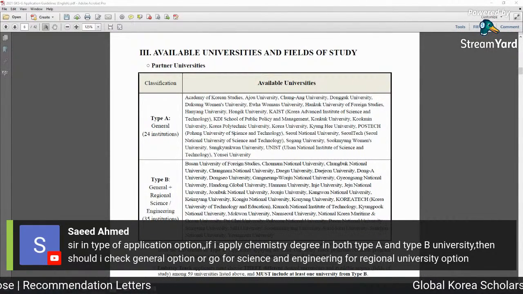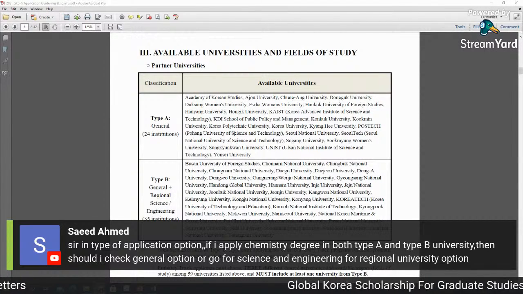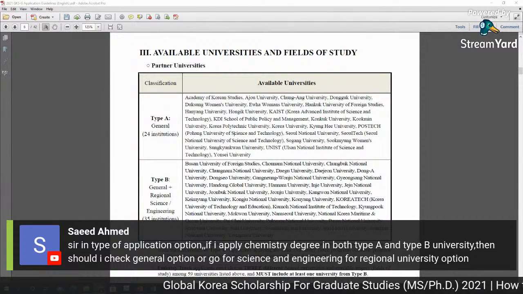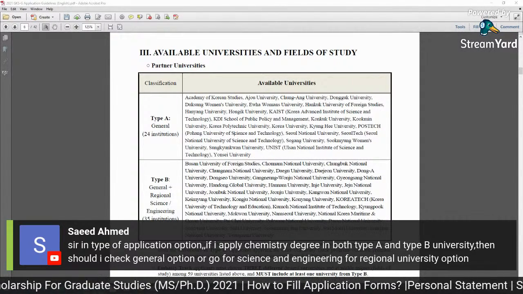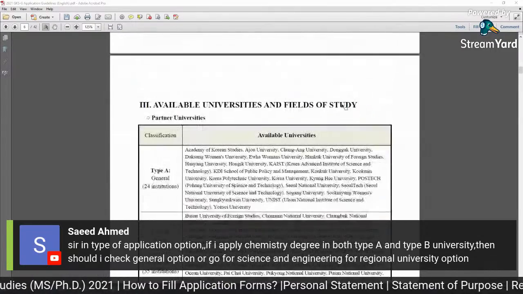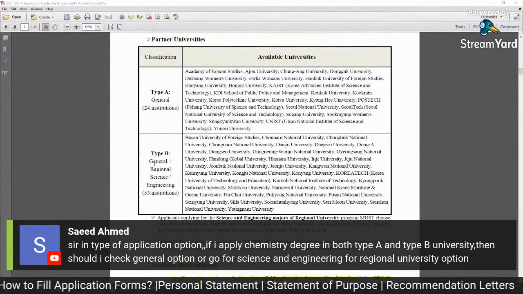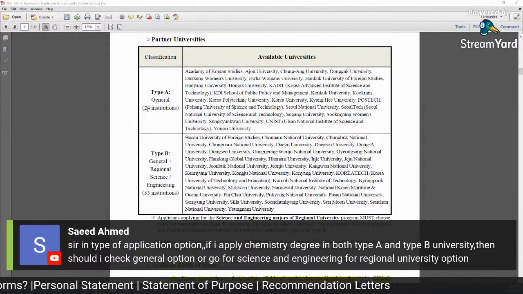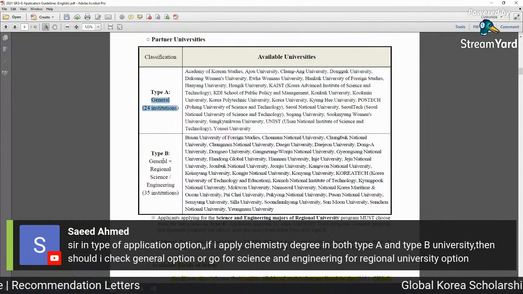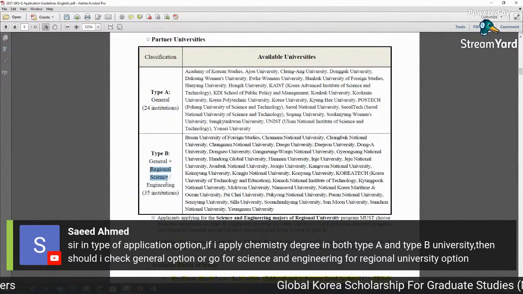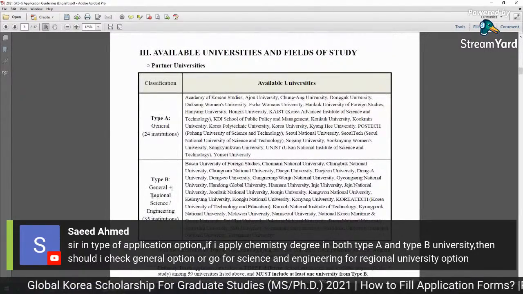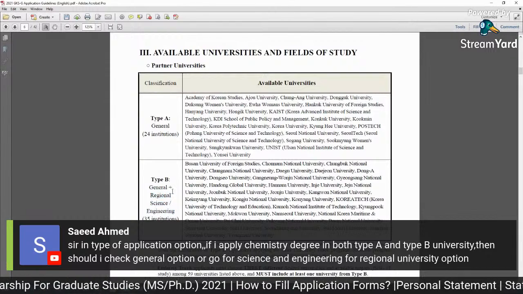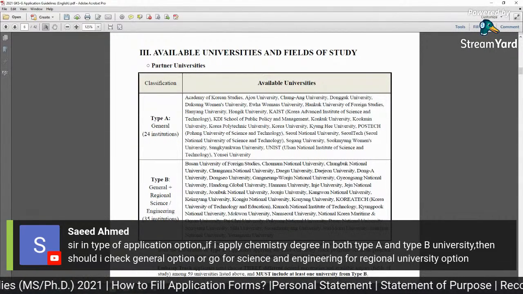Sir, in the type of application option, if I apply for a chemistry degree in both type A and type B universities, should I check the general option or go for science and engineering for the regional university option? You should select general, because if you are selecting type A and type B universities, then only general is possible, because type B also involves general. So here you can see general and general plus regional science and engineering. So your type will be general. If you want to apply to the regional science and engineering, then you should select regional science and engineering.